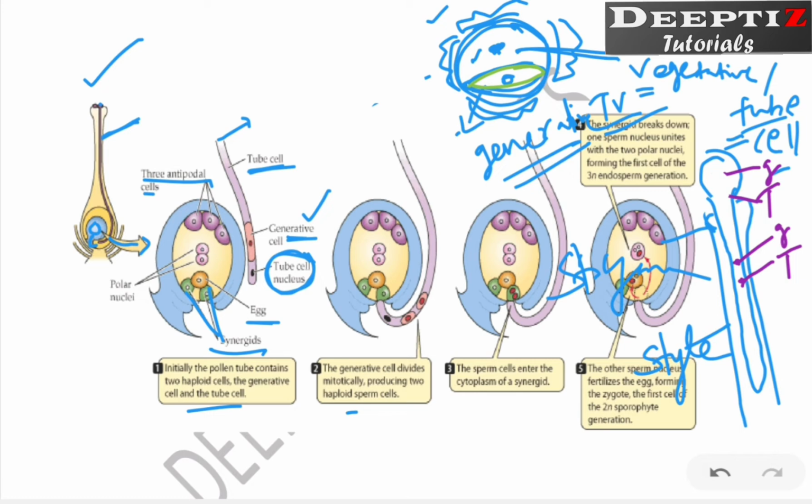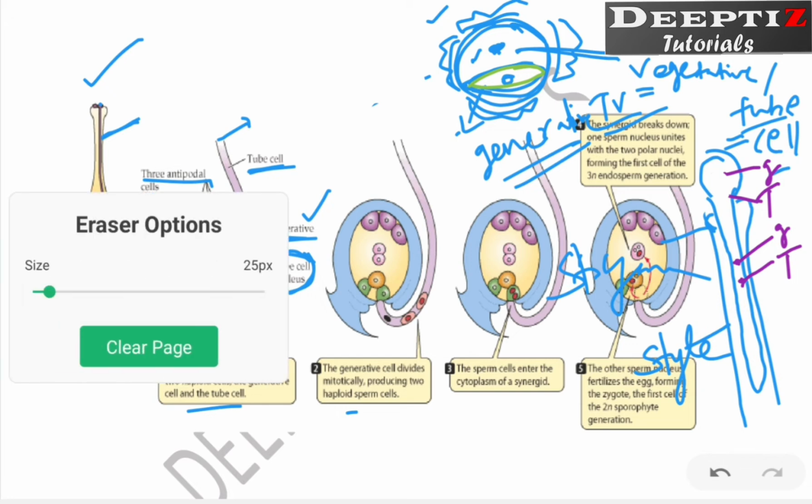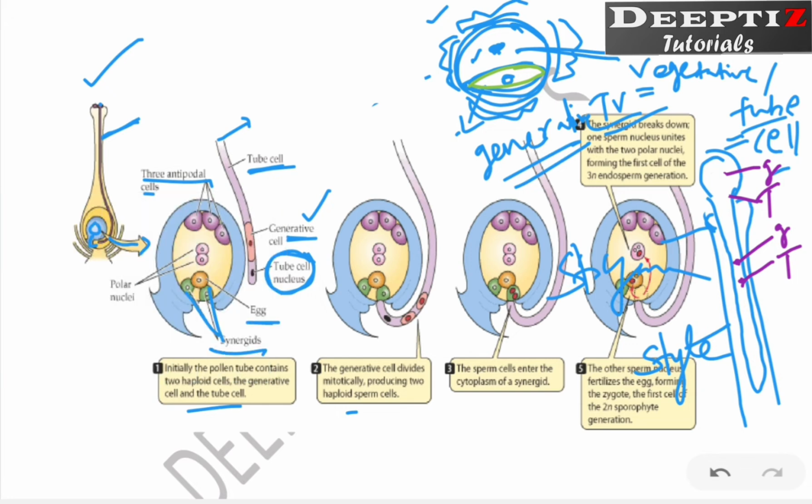After a particular time, in the next stage, you will see that this tube nucleus will disappear and this generative one will divide into two. That means you will see two. Which are these two? These are nothing but the gametes which are formed.